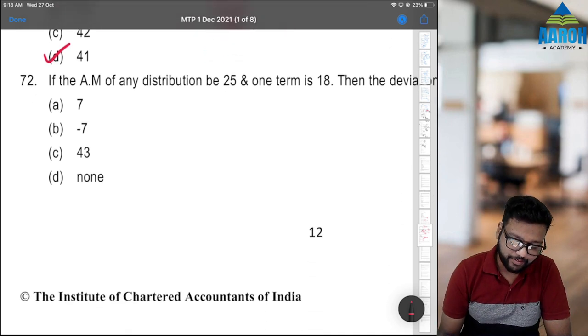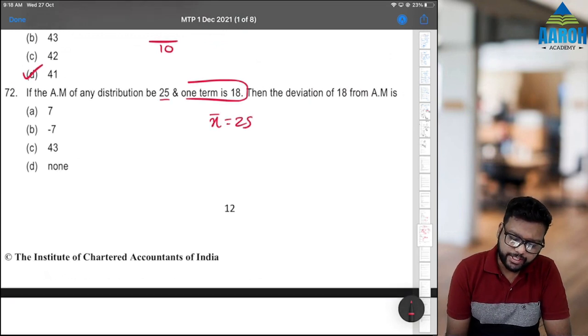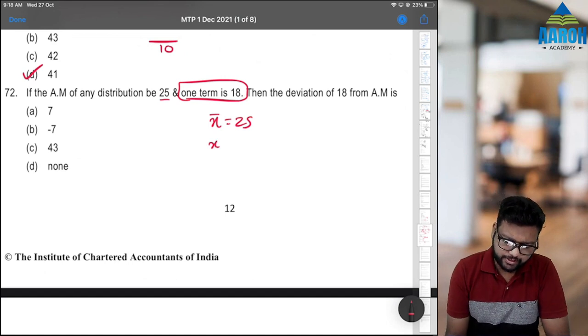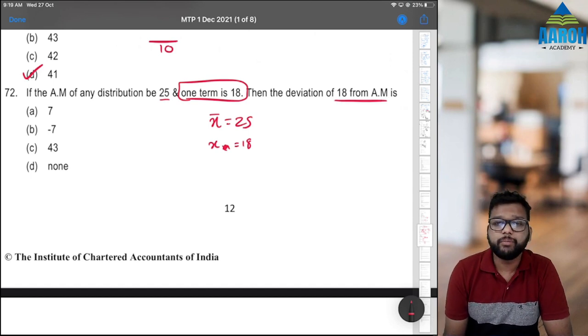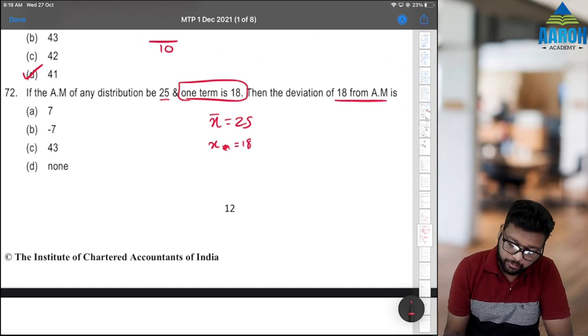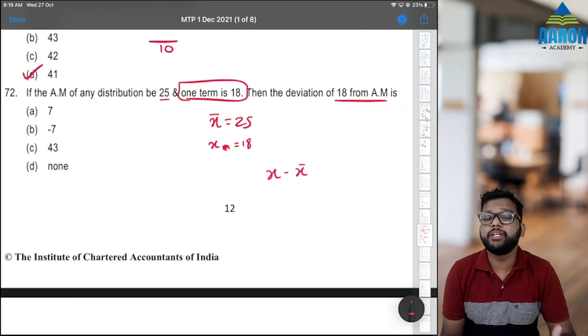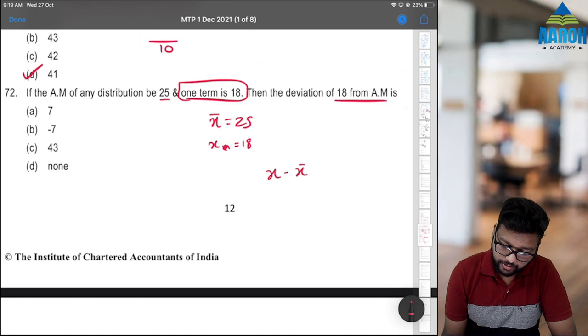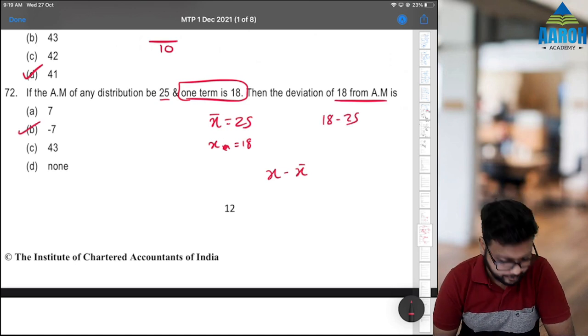72. If the mean of any distribution is 25, that is x bar is 25, and one term x is 18, then what is the deviation of 18 from the mean? Deviation from arithmetic mean means x minus x bar. So that is 18 minus 25. So option B, minus 7.